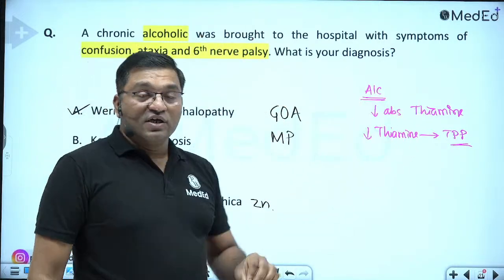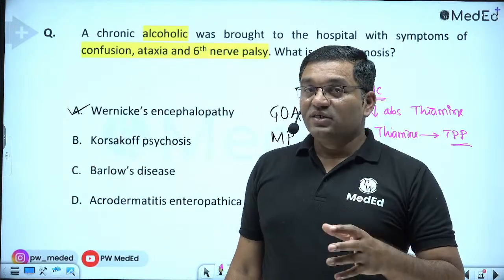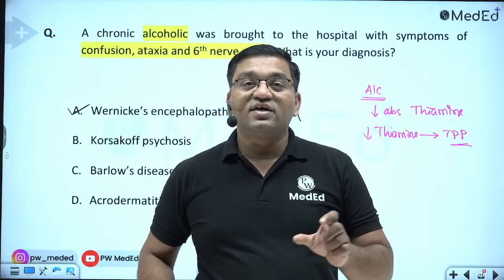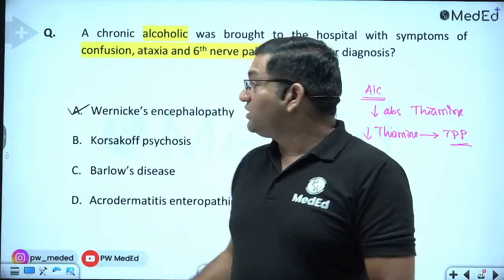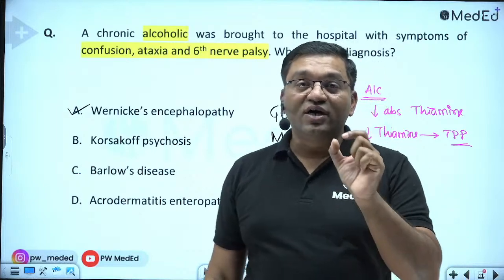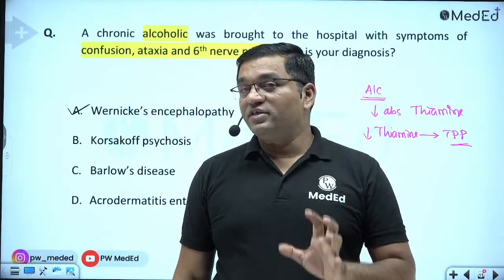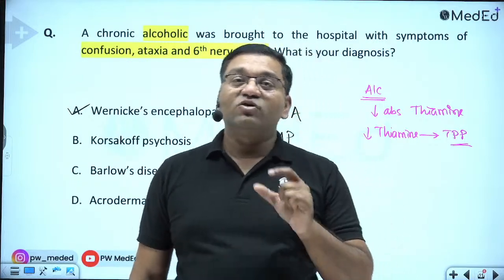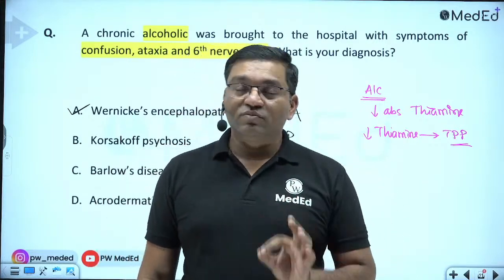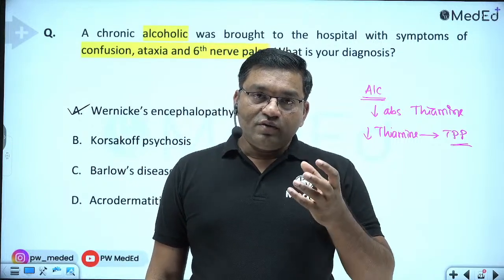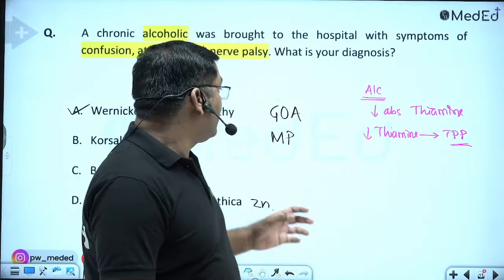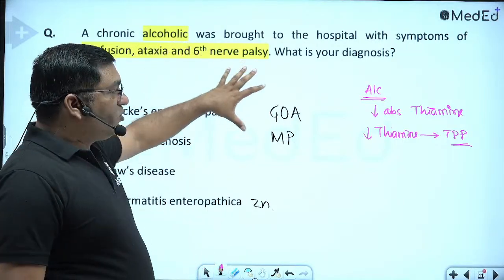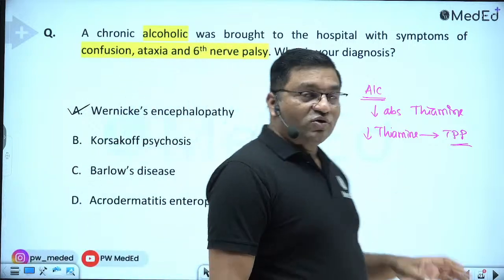Also, thiamine deficiency occurs when we eat polished rice, when we polish it and make it white. Thiamine is present on the outer aleurone layer of whole grains. Polishing removes 80% of the thiamine. So polished rice consumption as a staple diet causes beriberi, vitamin B1 deficiency. This is Wernicke's encephalopathy.